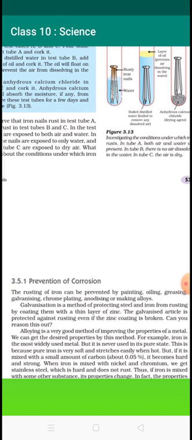For example, iron is the most widely used metal, but it is never used in its pure state. This is because pure iron is very soft and stretches easily when hot, but when it is mixed with a small amount of carbon, it becomes hard and strong. If iron is mixed with nickel and chromium, we get stainless steel, which is hard and does not rust.